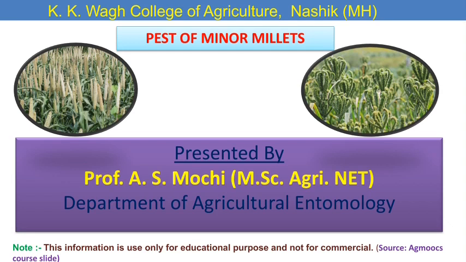Today we are going to learn about the next topic of your syllabus, that is the pests of minor millets. As you know, which are the different crops included in the minor millets? The minor millets include finger millet, pearl millet, proso millet, foxtail millet, barnyard millet, kodo millet, etc. It means that today we will discuss the pests which infest these different millet crops. Let us see which are the different pests which infest the millet crops.